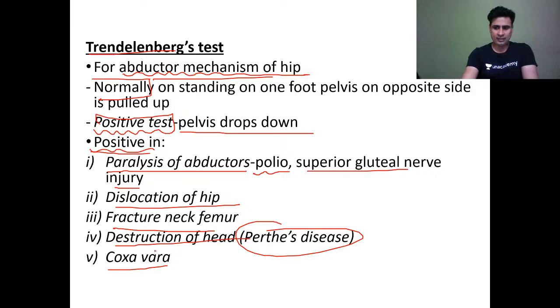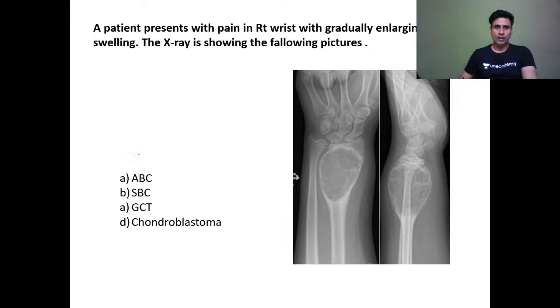Okay. So now we'll start with the next MCQ. A patient presents with pain in the right wrist with gradually enlarging swelling. The X-ray is showing the following picture. What is the diagnosis? Dhritarashtra is saying C. Riya Verma is saying C.